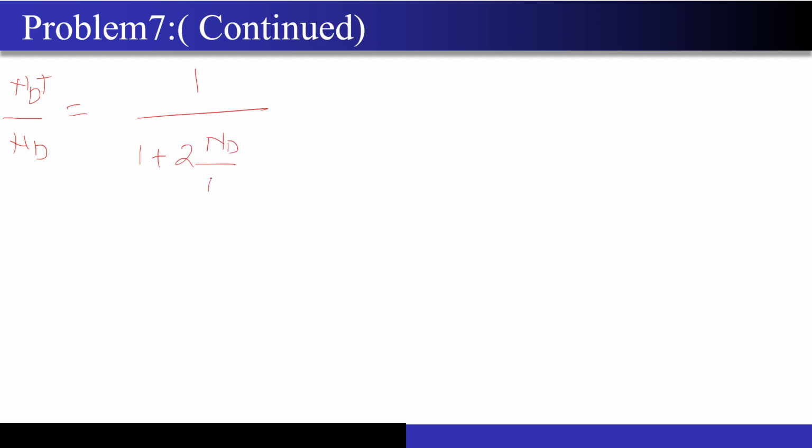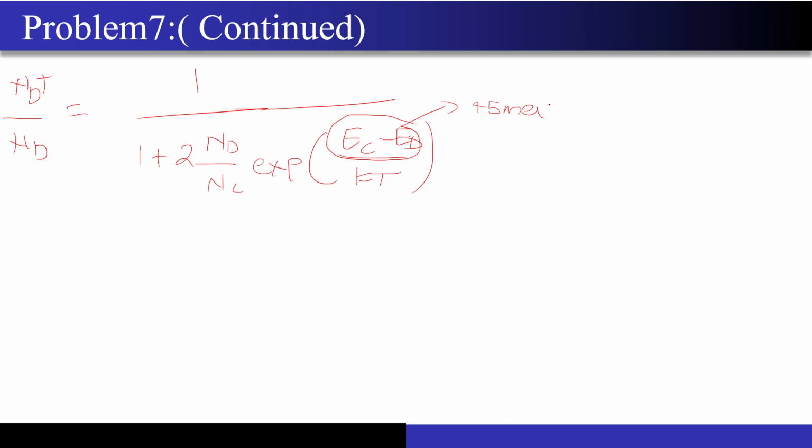We got this ND by NC factor over here, into exponential of EC minus ED by KT, right? Now I know this term, it is 45 milli electron volt. This is what has been given to me. So now let's check whether we have all the values or not. There is a term called NC over here, and NC varies as T to the power 3 by 2.